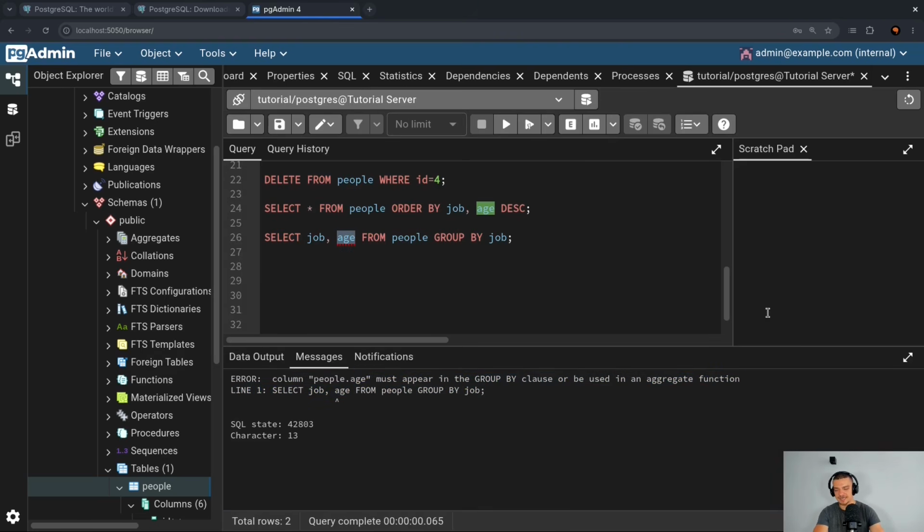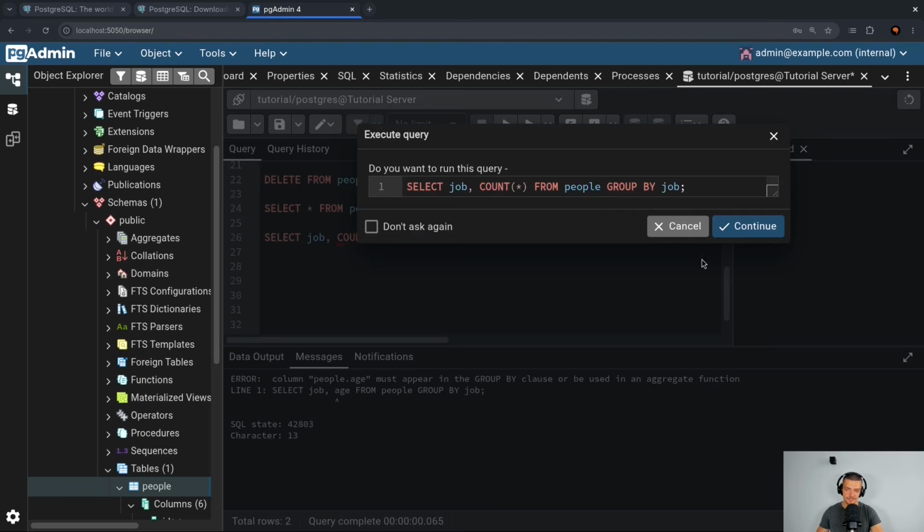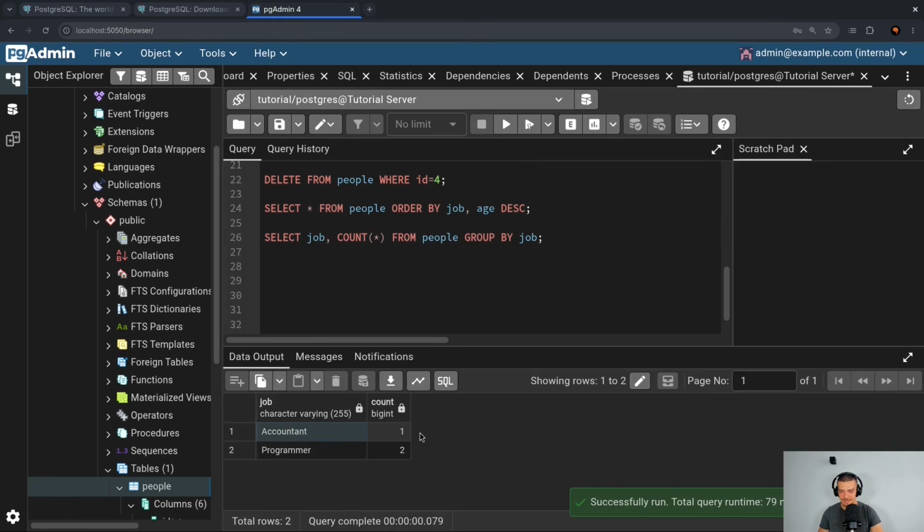But what I can do is I can say, for example, count, which is an aggregation function, and I can just provide everything here, count asterisk. This would mean give me for every job how many people have this job. So if I execute this now, you would see accountant 1, programmer 2. Now, if I want to get a specific column involved, I can also provide it, but count doesn't make a lot of sense for age. So let's go with something like AVG for average.